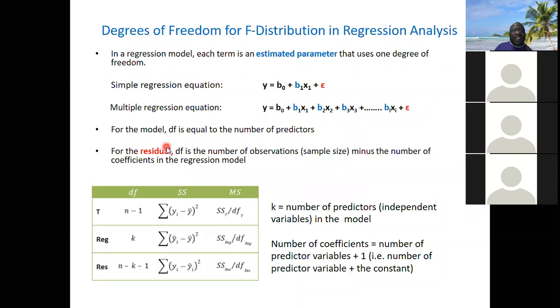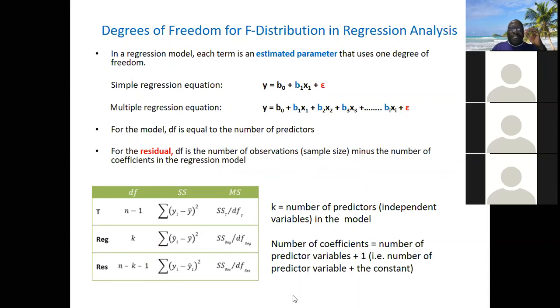Now, for the residual, the degree of freedom is the number of observations, the sample size, minus the number of coefficients in the regression model. So all you need to do is take the sample size minus the number of coefficients. For this simple regression, the number of coefficients is 2, b0 and b1. If there are 3 predictors, the number of coefficients will be 4, and the degree of freedom for the residual will be the sample size minus 4.